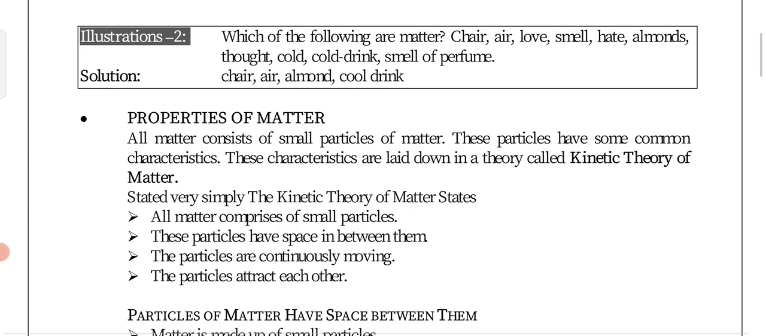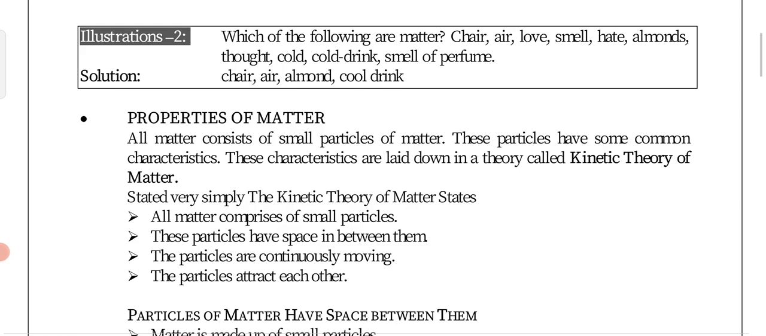So next, these particles have space between them. Just now I have given one example: sugar you are adding in a glass of water, and after some time you can see that the sugar particles are completely dissolved in the water particles. So that indicates that water particles have some space among them. That is why sugar particles can occupy that amount of space and they can be dissolved. So it indicates that particles have mass and the particles have space between them.